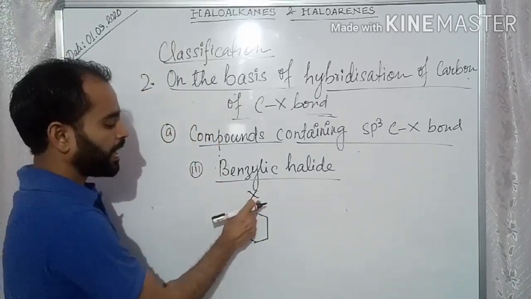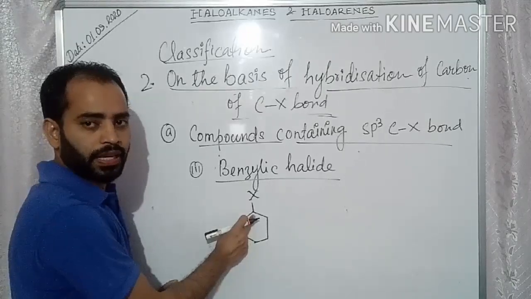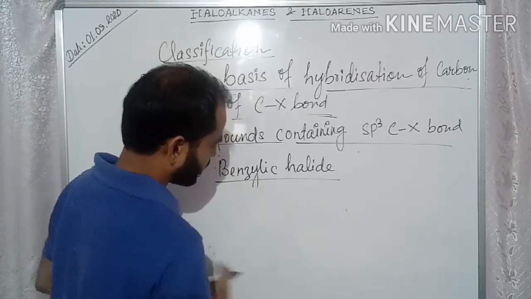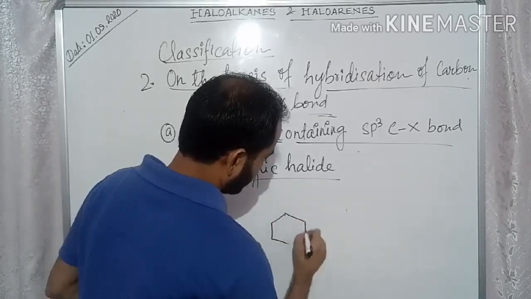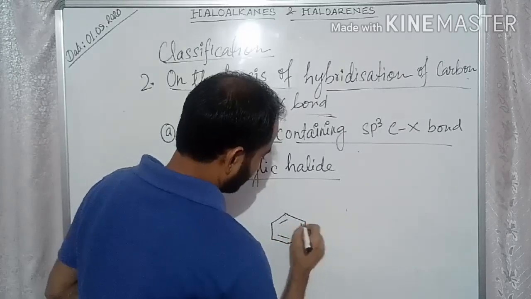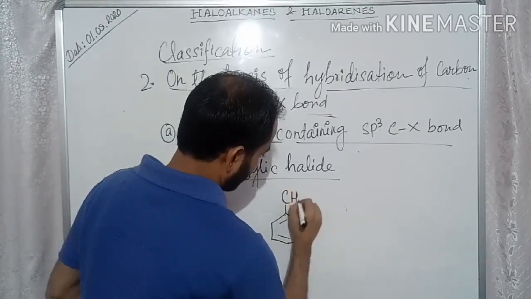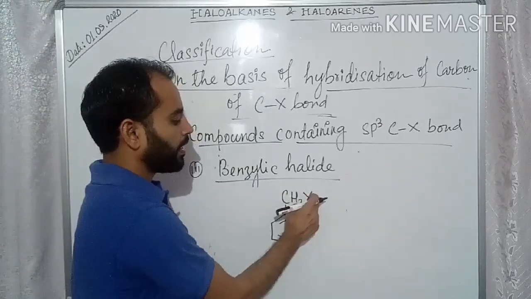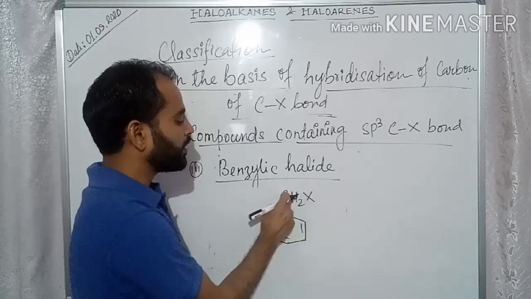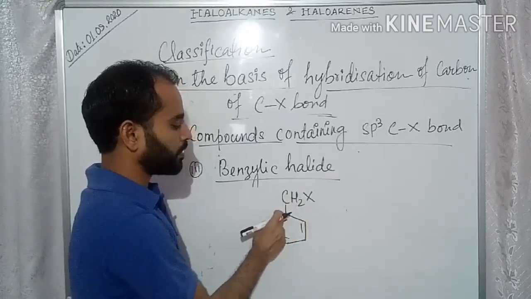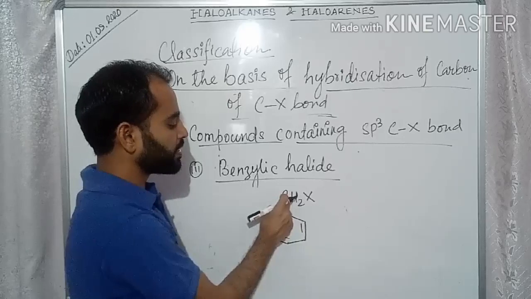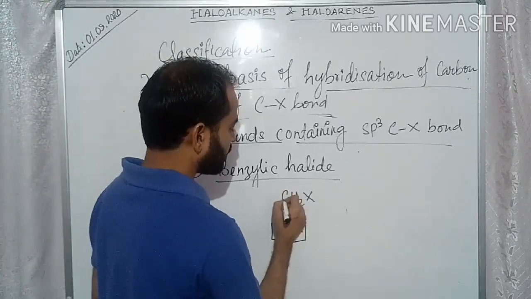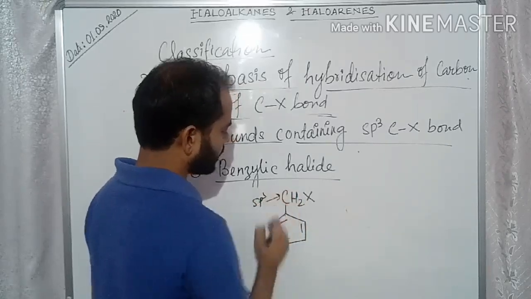This is the halogen atom attached to this carbon atom. I will explain. To this carbon atom halogen is attached, and 2 different hydrogen atoms and a carbon. So with this carbon 4 sigma bonds are there, so it is an sp3 carbon.